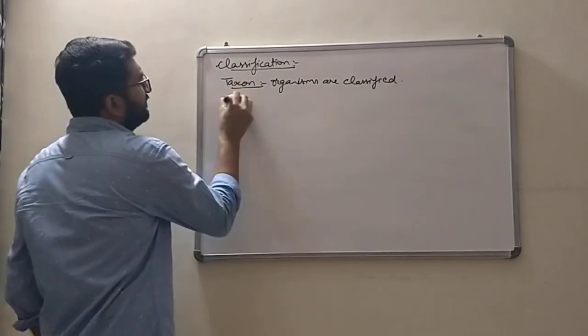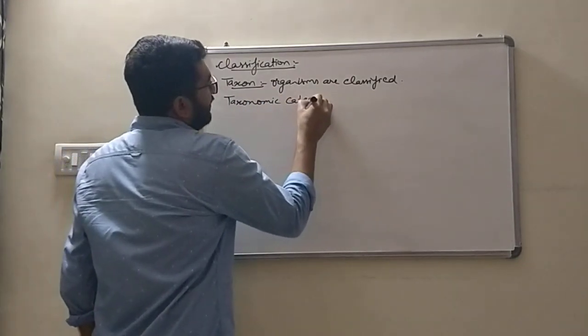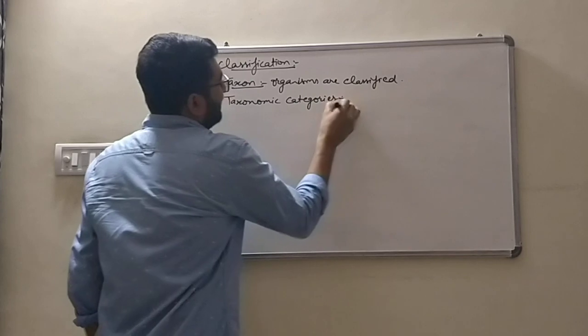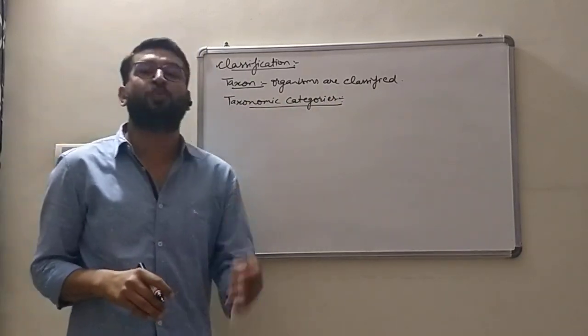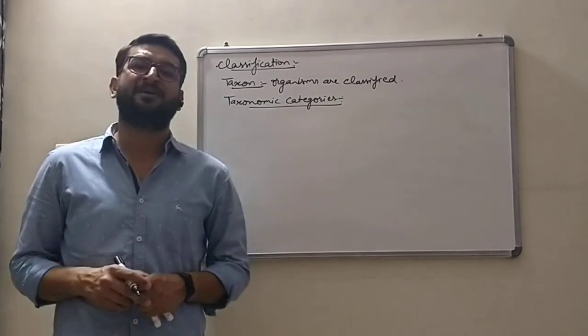Next we study the taxonomic categories or taxonomical hierarchy, the ranks in which the organisms are grouped on the basis of their similarities and dissimilarities.